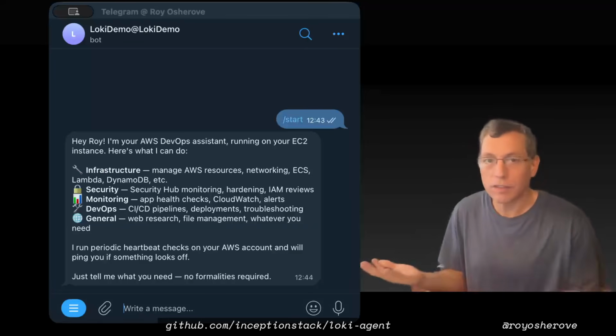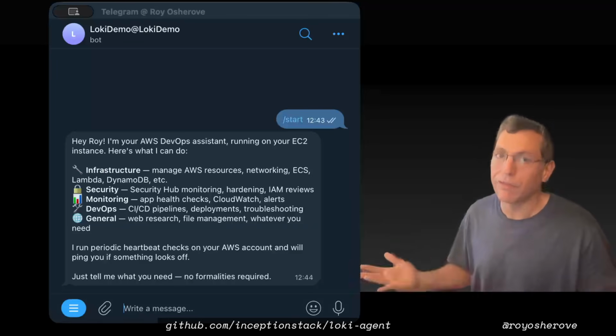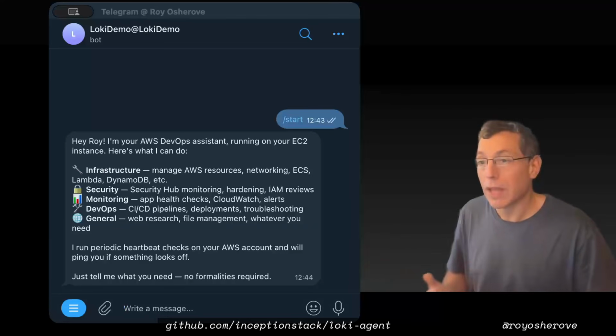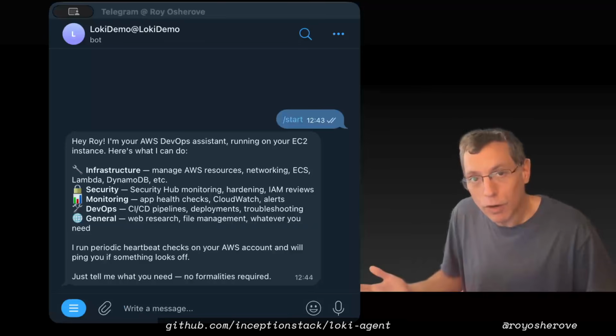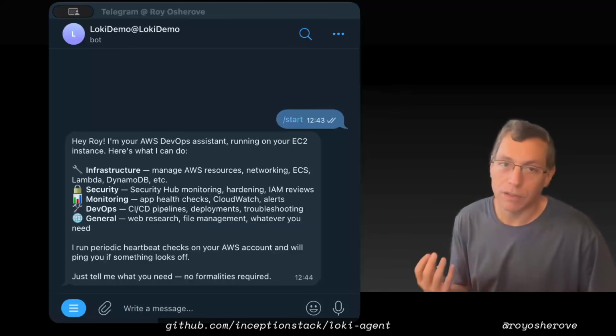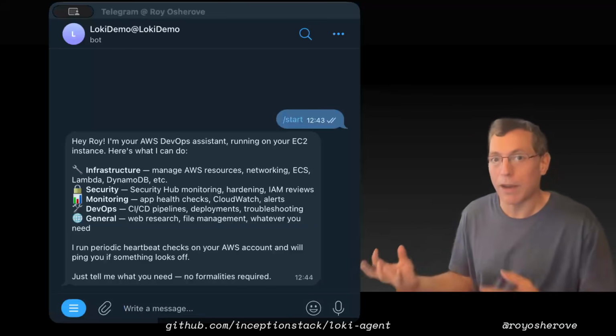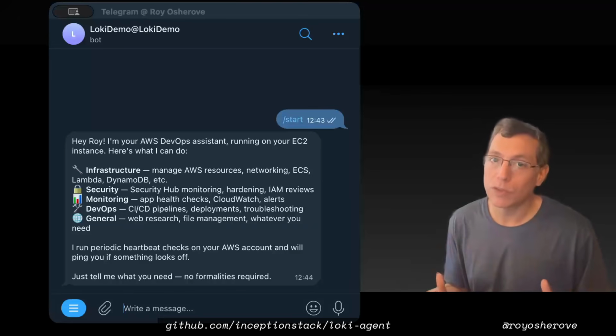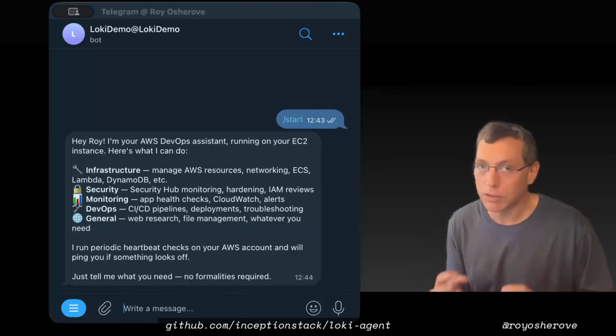In many ways, this is like running with scissors. You can definitely shoot yourself in the foot. If you don't know what you're doing, it can build an app for you, and it can also keep it unsecure. So you have to make sure that you kind of know what you're doing here, or you get a person to help you to make sure that you're using guidelines. I will also show you that we can bootstrap it with some good guidelines.